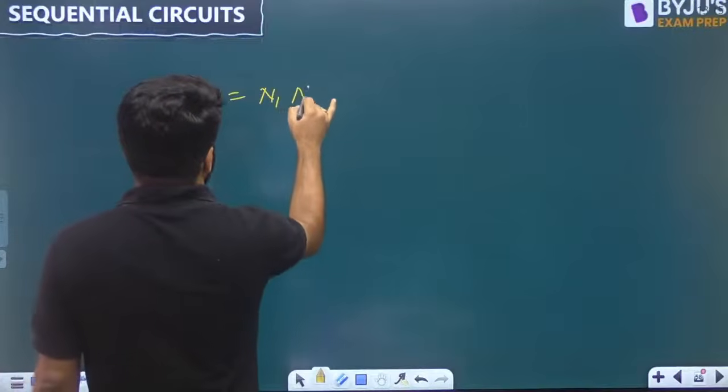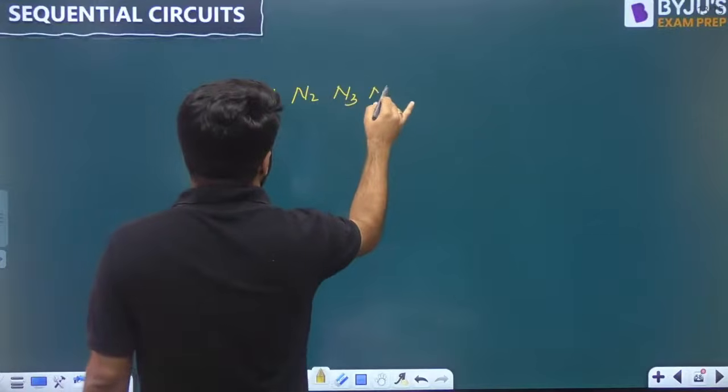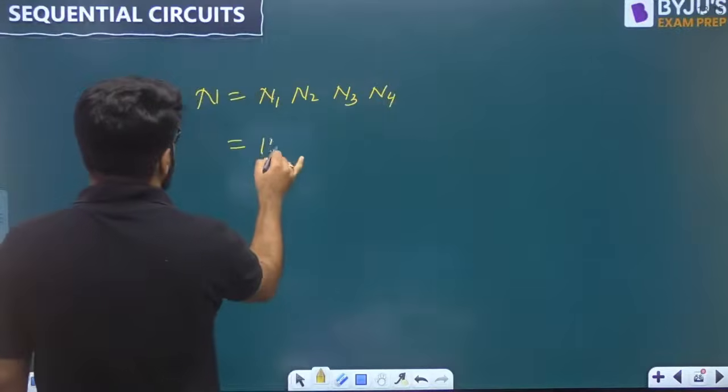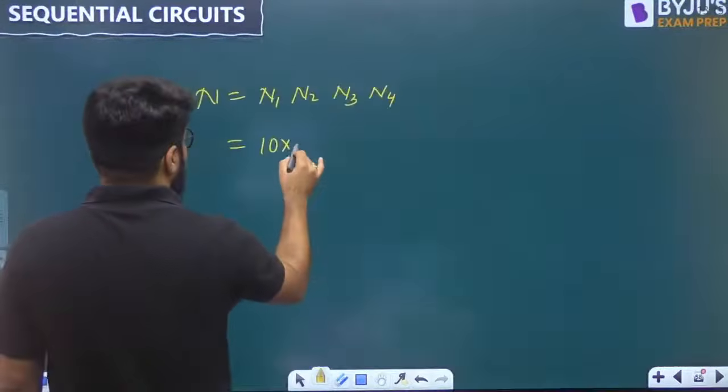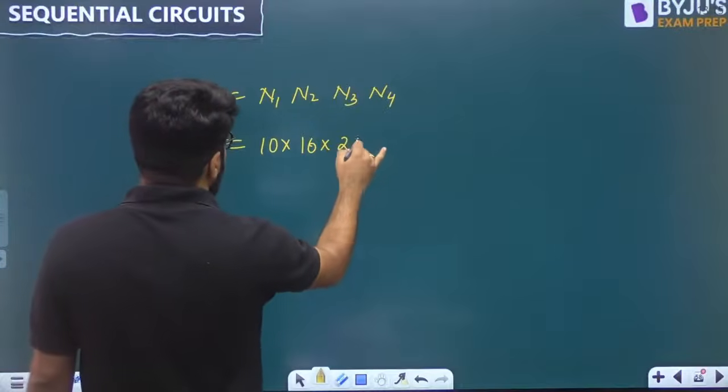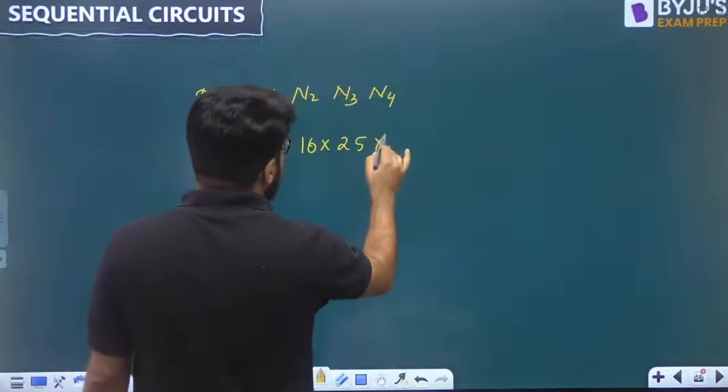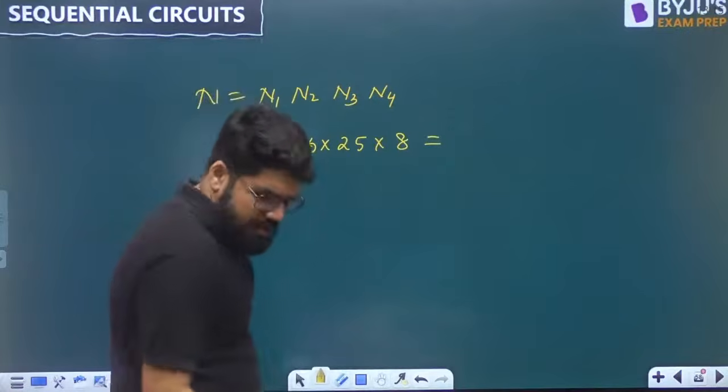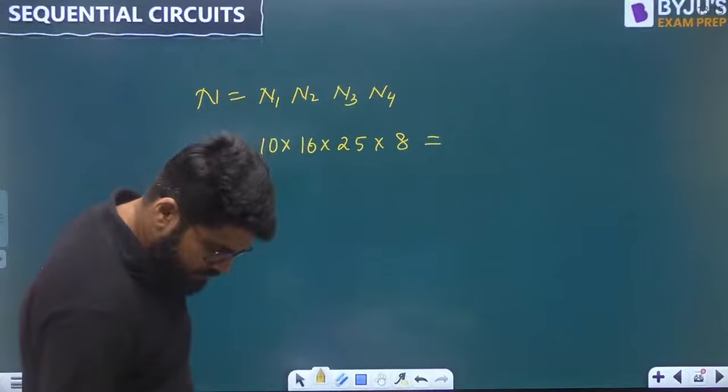So what is the total mod number? All of these are connected in cascade. N1, N2, N3, N4. That is 10 multiplied by 2 power 4, which is 16, multiplied by 25, multiplied by lastly 8. Okay, so let us see how much is the final result.